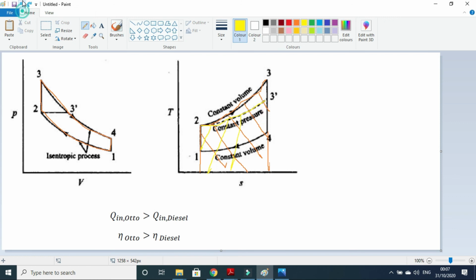So the Q in of the Otto cycle is larger than the Q in of the diesel cycle, so it will have higher efficiency. So the efficiency of the Otto cycle will be greater than the efficiency of the diesel cycle at the same compression ratio.